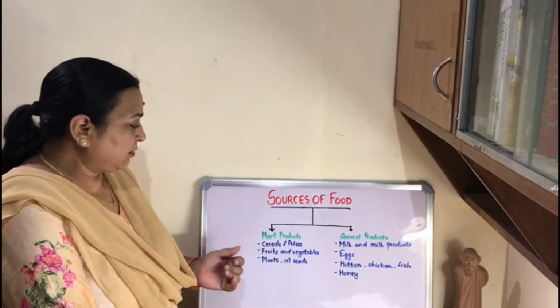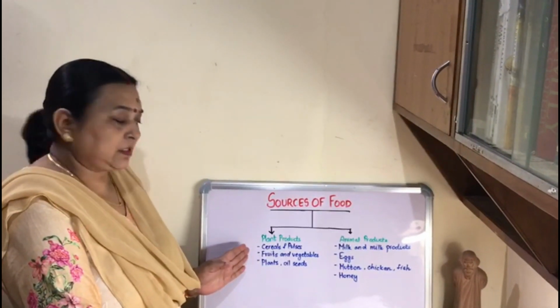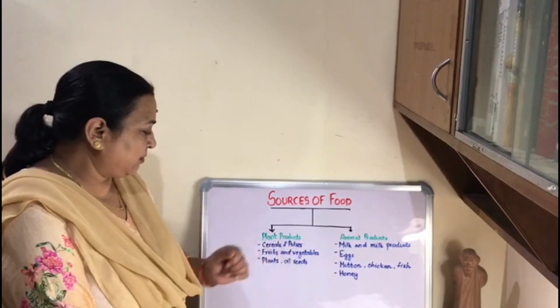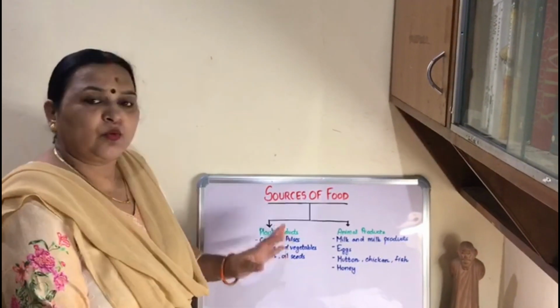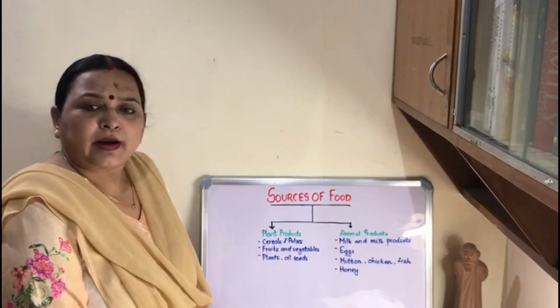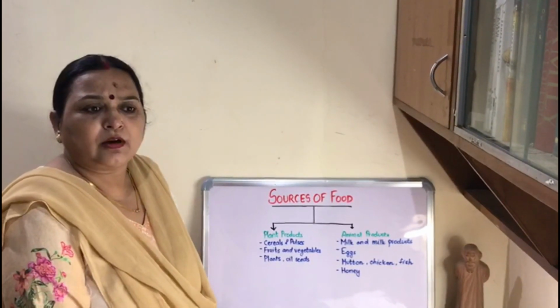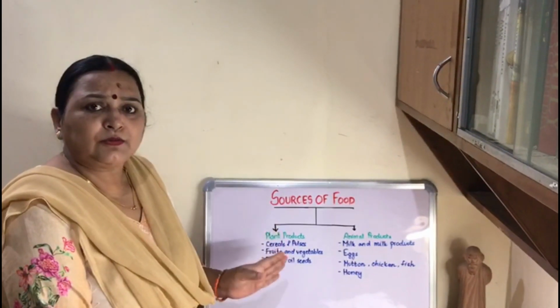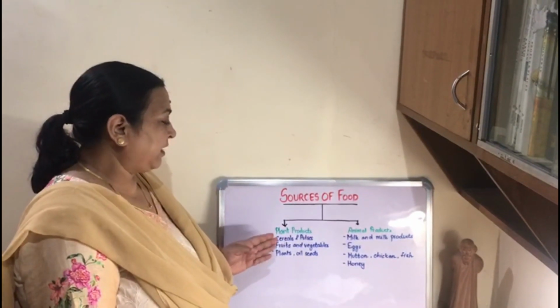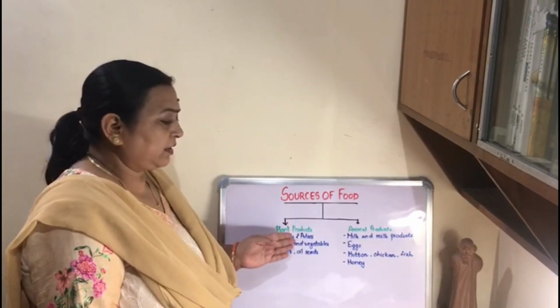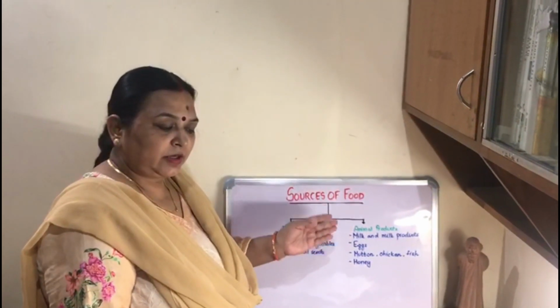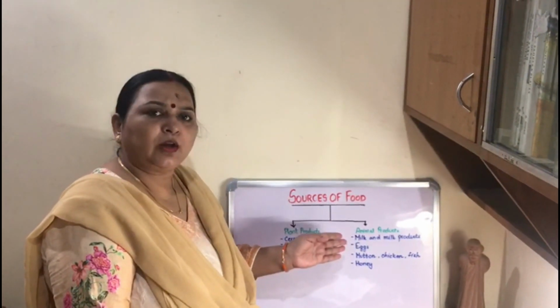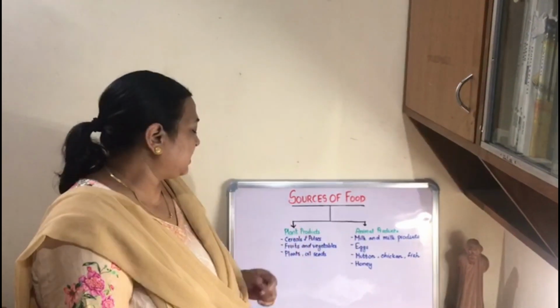From plant products, we get cereals and pulses, fruits and vegetables, plant oil seeds. Now cereals. What are cereals? Rice, jowar, bajra, maize, all this comes under cereals. Whereas in pulses, tuer dal, moong dal, urad, and then chana, rajma, soya bean, all of these things come under pulses.